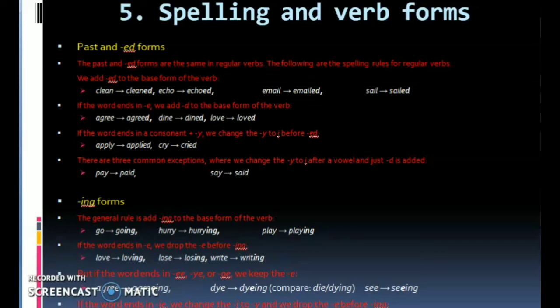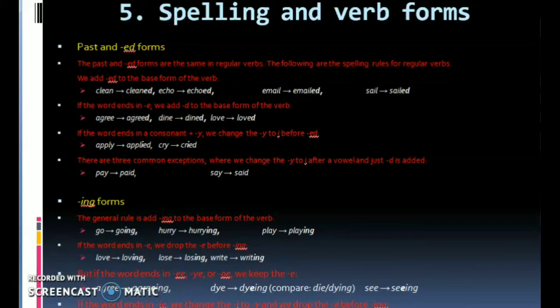If the word ends in e, we add d to the base form of the verb. Agree, agreed, loved. If the word ends in a consonant plus y, we change the y to i before ed.